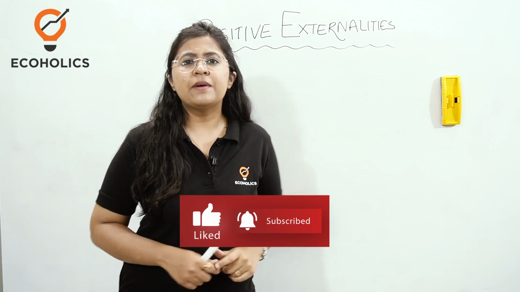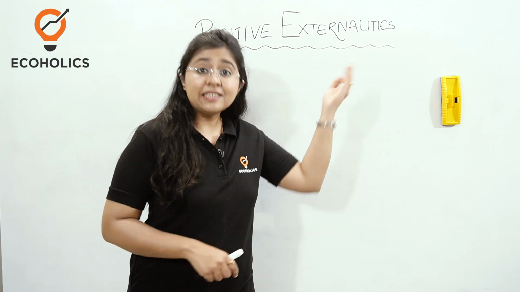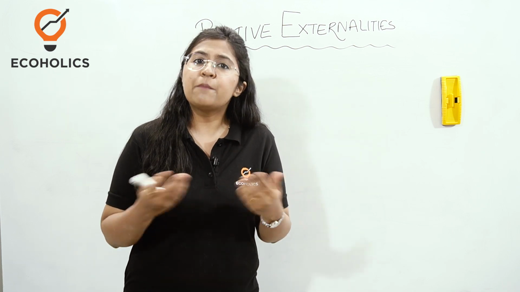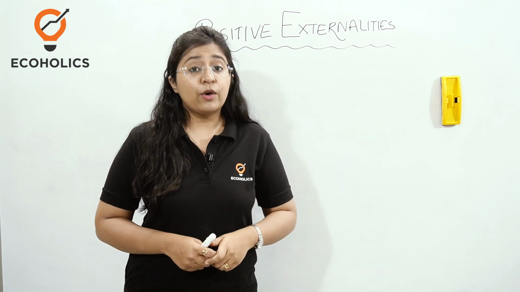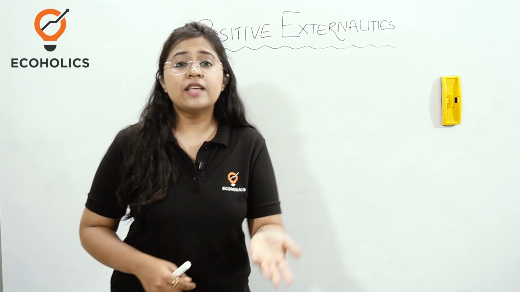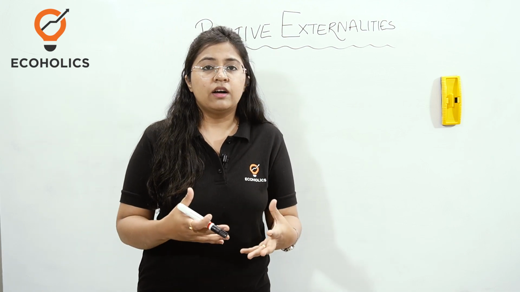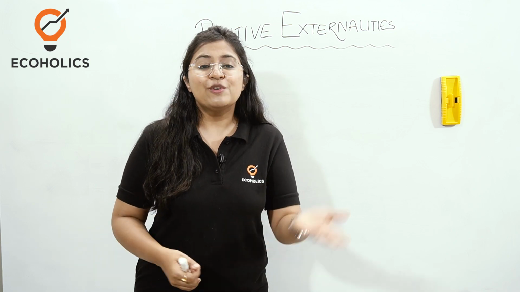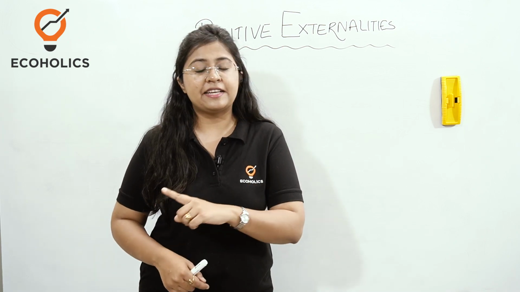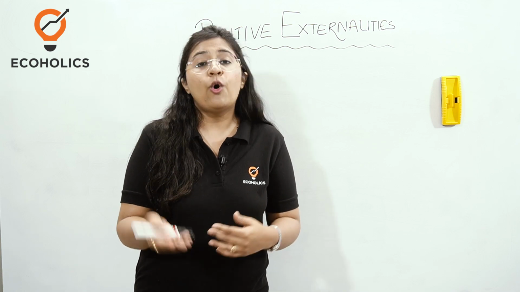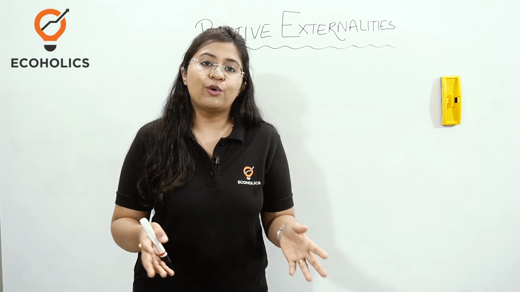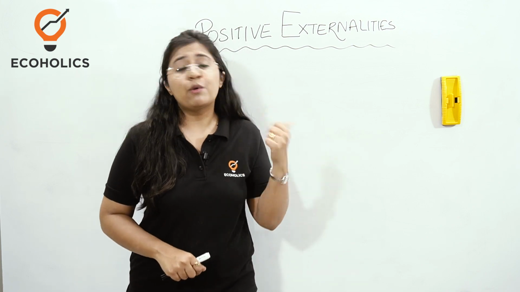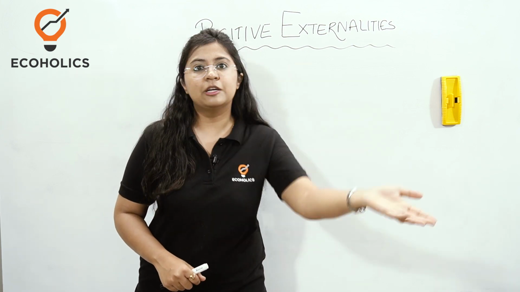Now by this time you must already know what externalities are about. But now we should also learn what positive externalities are. Positive externalities are those costs or values or benefits or advantages which accrue to a third party when there is a consumption or a production of a certain good or service. Now, we are going to understand how these positive externalities occur to the third party.